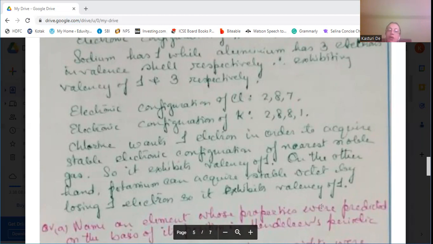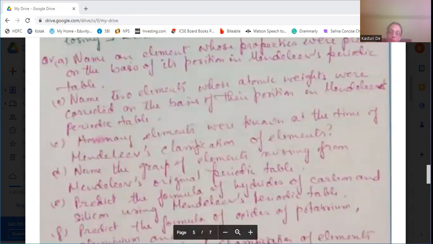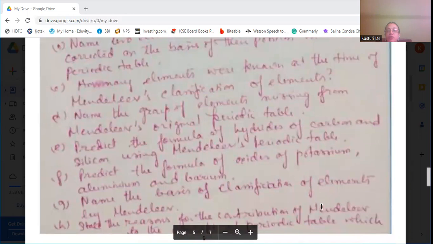Now, name an element whose properties were predicted on the basis of its position in Mendeleev's periodic table. Name 2 elements whose atomic weights were corrected on the basis of their position in Mendeleev's periodic table. How many elements were known at the time of Mendeleev's classification of elements? Name the group of elements missing from Mendeleev's original periodic table.